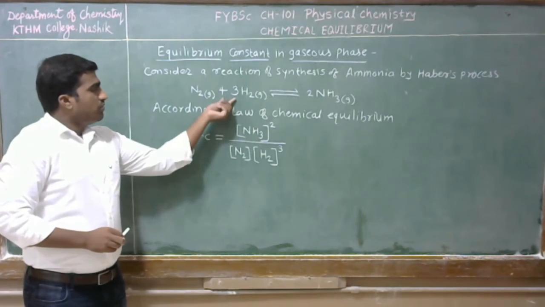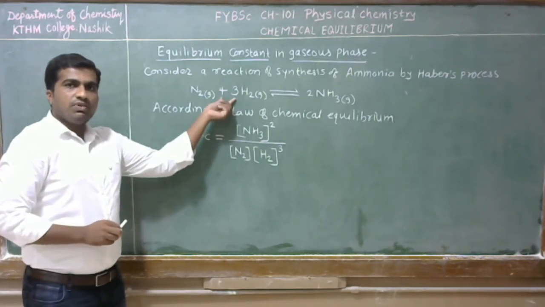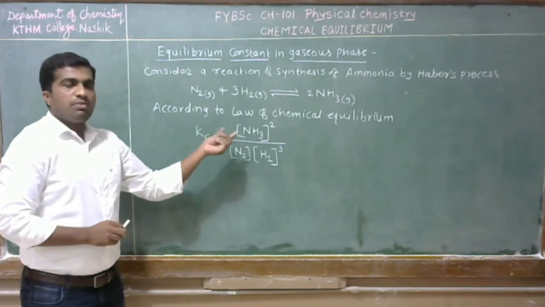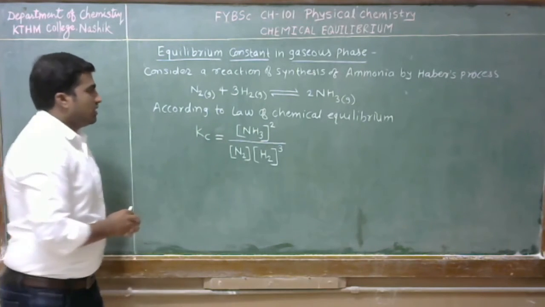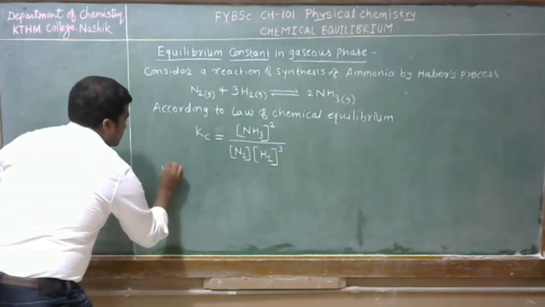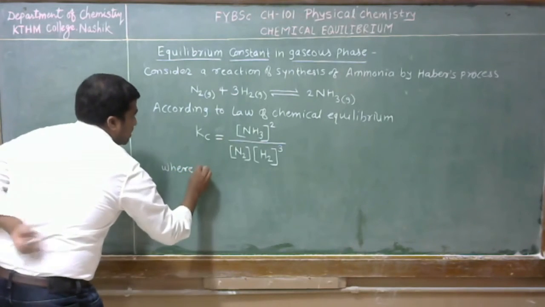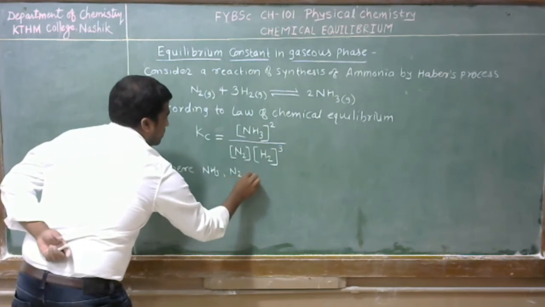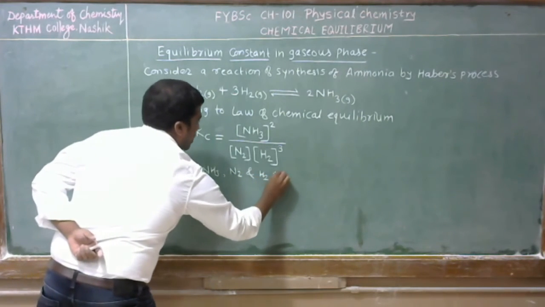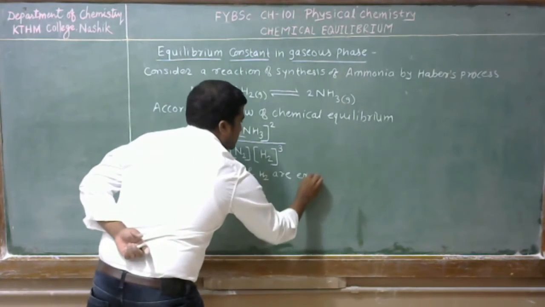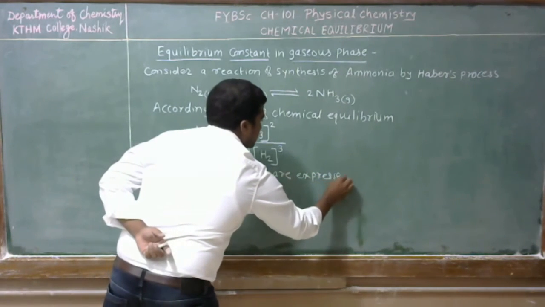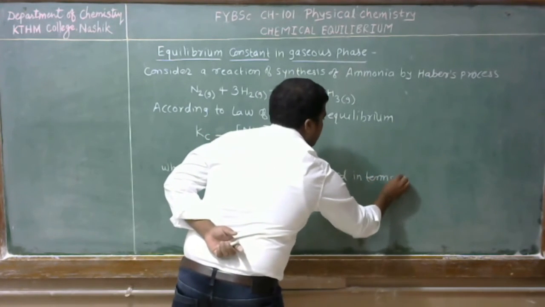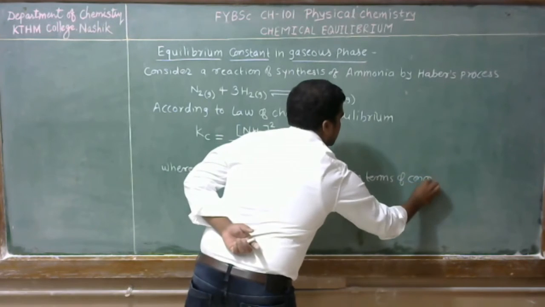So we can write this chemical reaction in the form of equilibrium constant Kc, where NH3, N2 and H2 are expressed in terms of concentration.